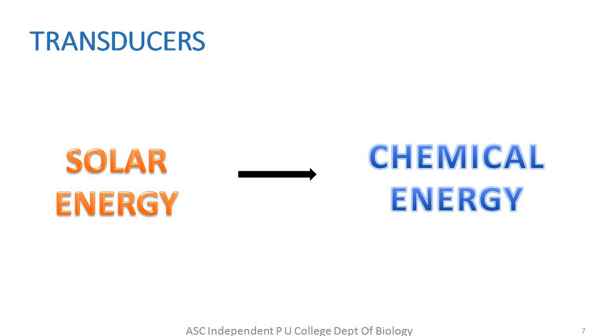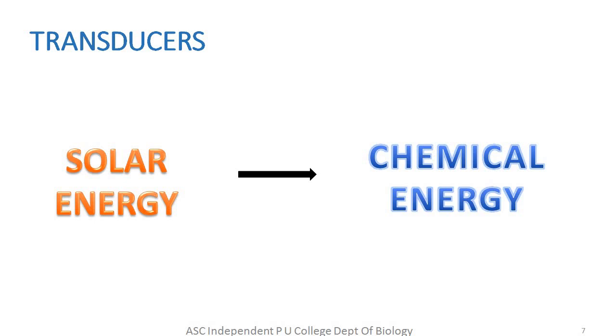Transducers. Students, producers are capable of absorbing solar energy and they convert it into chemical energy. Hence, producers are also called transducers or converters because one form of energy is converted into another form of energy.